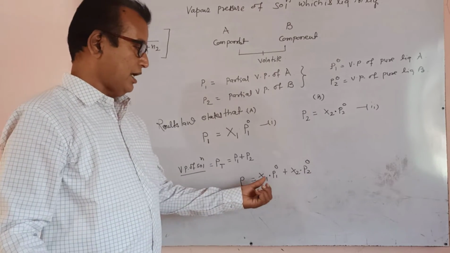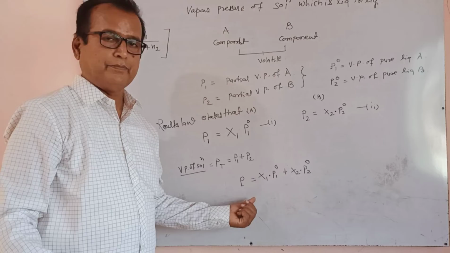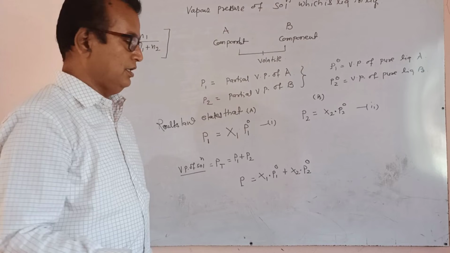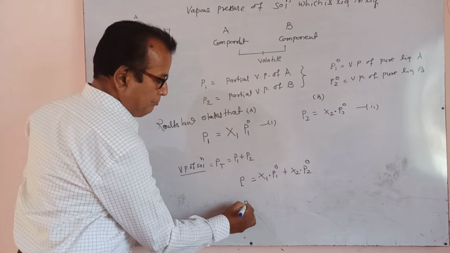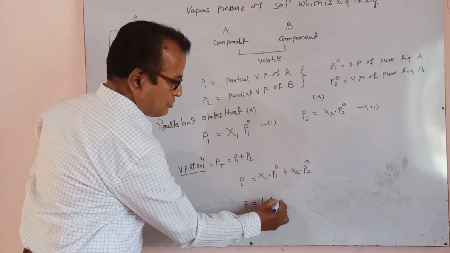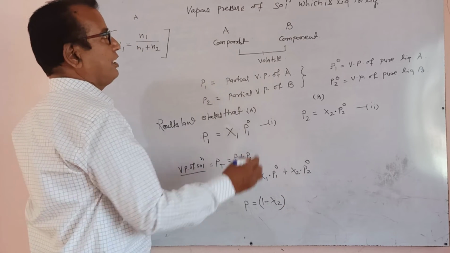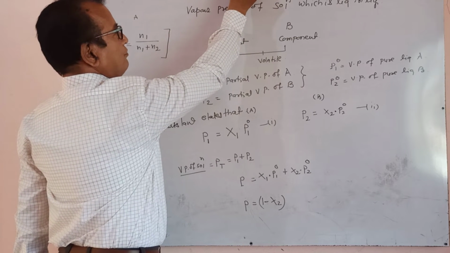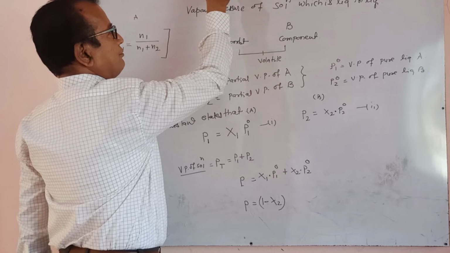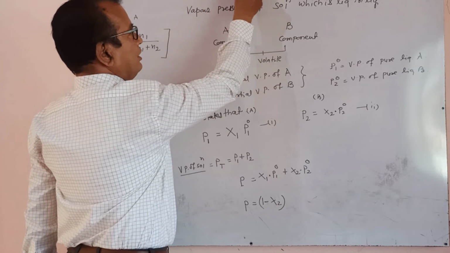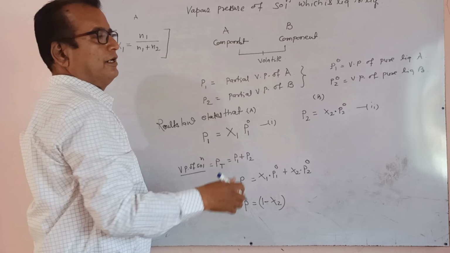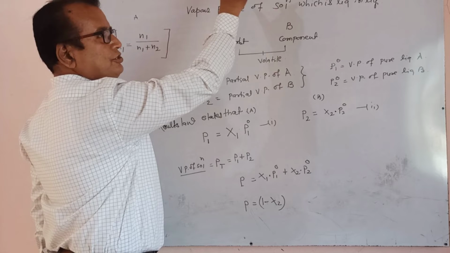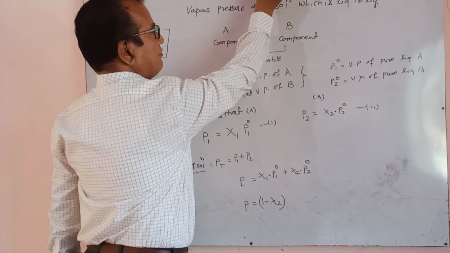Yes, we can write such an equation with respect to the second component only. Instead of x1, you can write x1 is equal to 1 minus x2. I told you just now, mole fraction of first component plus mole fraction of second component. In solution two components are there. Always when such first and second components are mixed with each other, their mole fraction addition is always equal to 1.